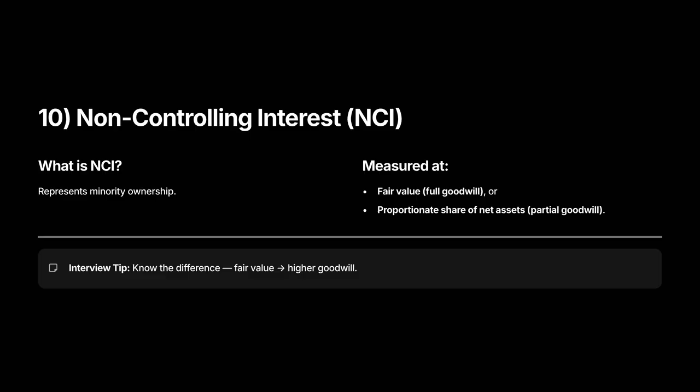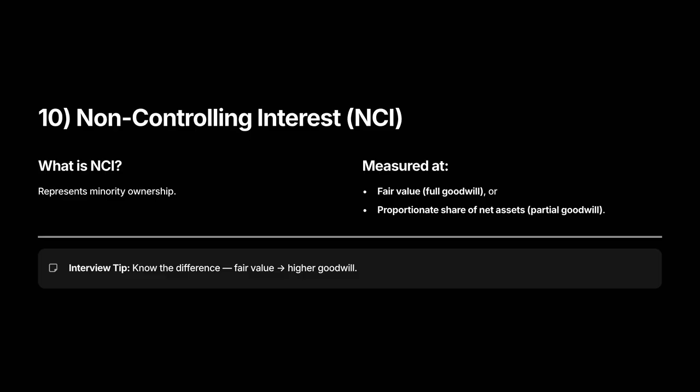10. Non-controlling interest. What is NCI? The portion of equity in the acquiree not attributable to the acquirer. It represents the minority owners' claim. Measurement choices. Option 1: measure NCI at the fair value of the minority interest. This gives full goodwill, goodwill attributable to both acquirer and NCI. Option 2: measure NCI at the NCI's proportionate share of net identifiable assets.